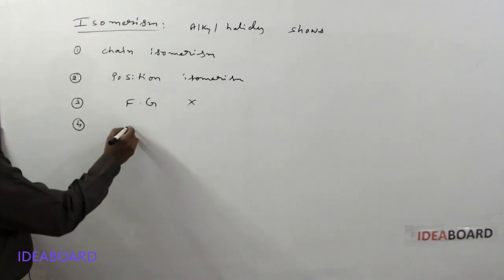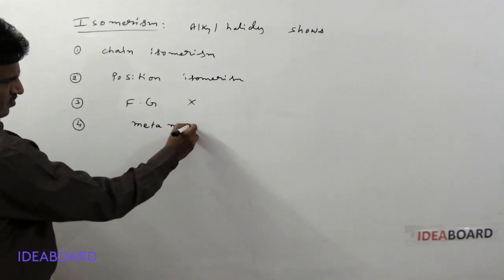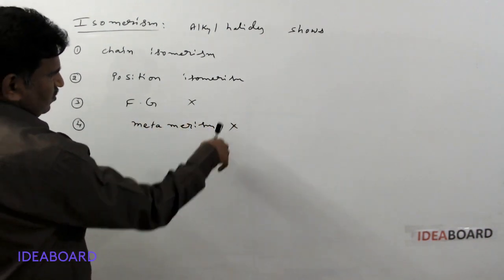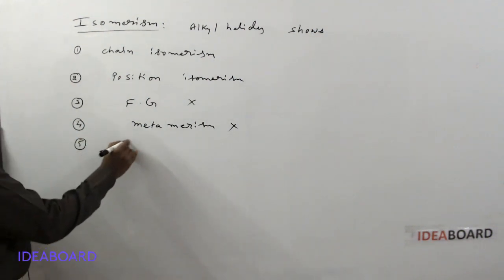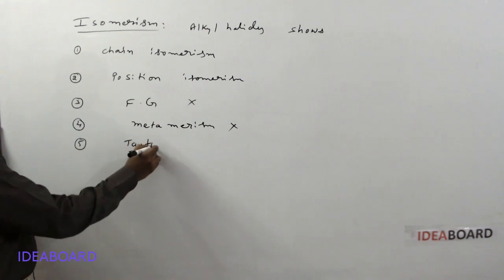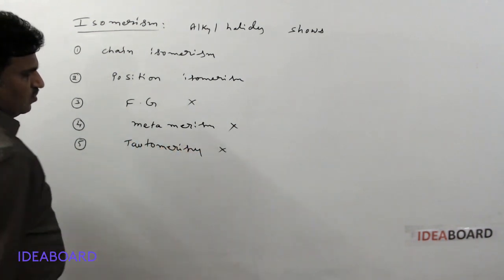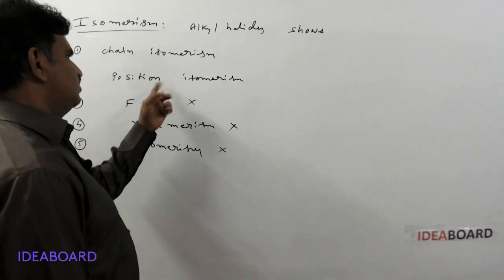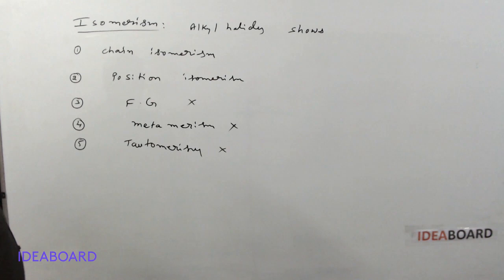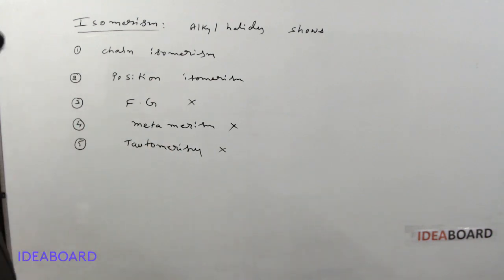Next, is it possible to show metamerism? No, it doesn't show metamerism. And next, tautomerism, is it possible for alkyl halides? No. So alkyl halides show mainly chain isomerism and position isomerism. They are not showing functional group isomerism, metamerism, or tautomerism.